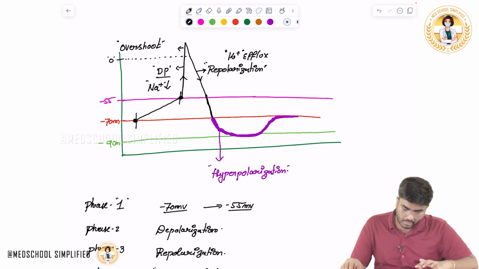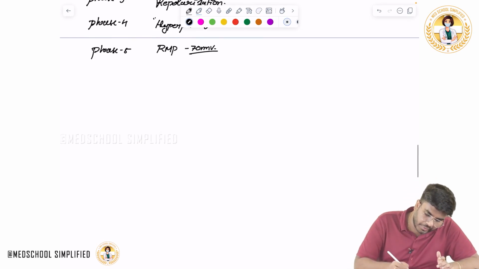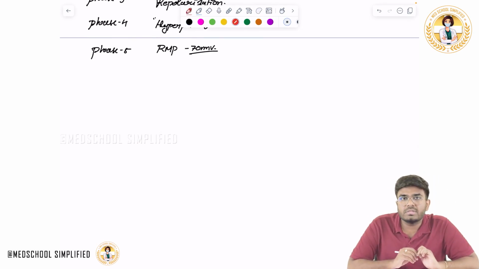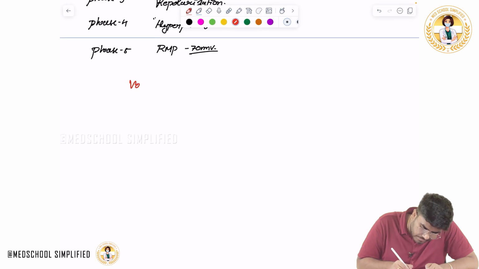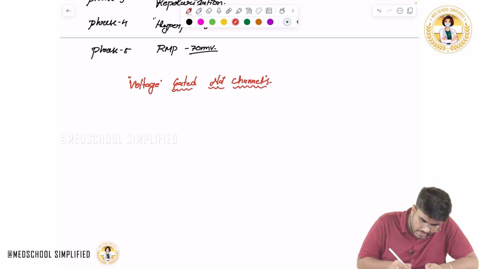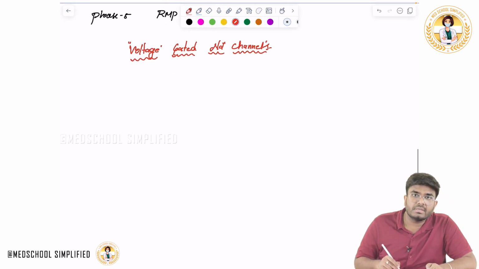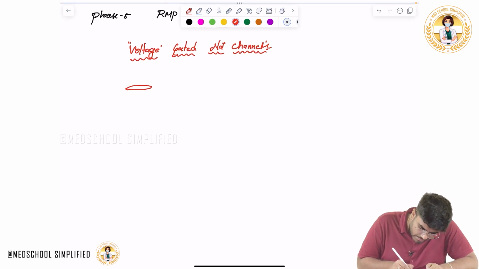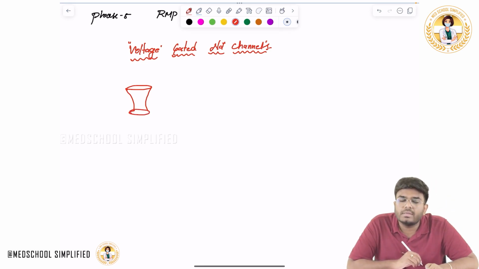Again, what you need to know, let me discuss some important points about the voltage gated sodium channels. Imagine this is the voltage gated sodium channel.